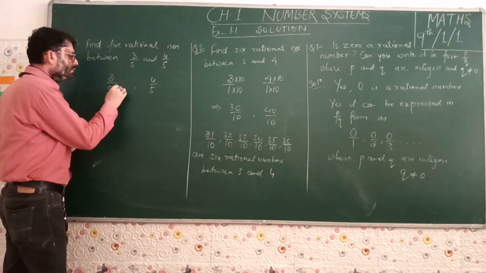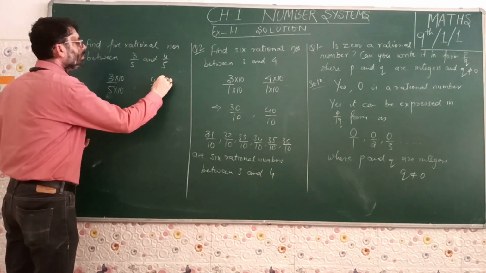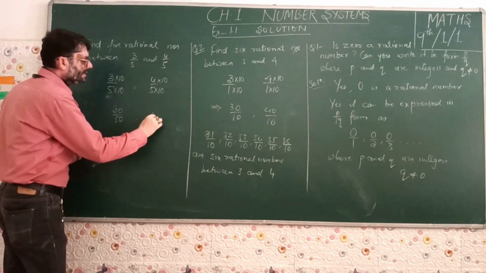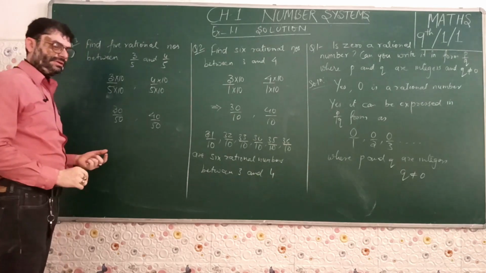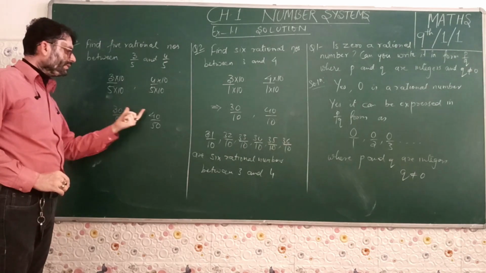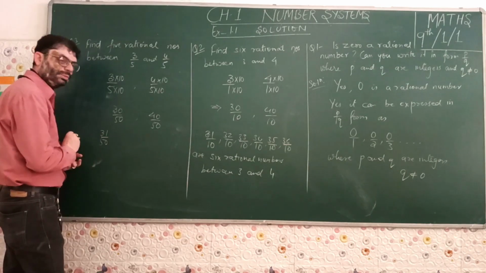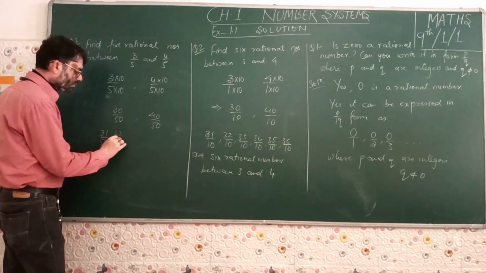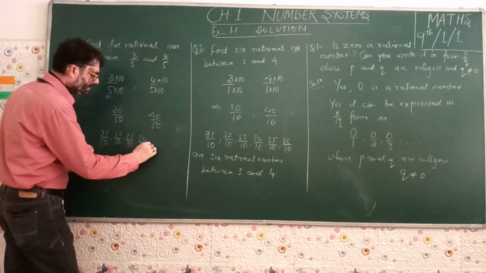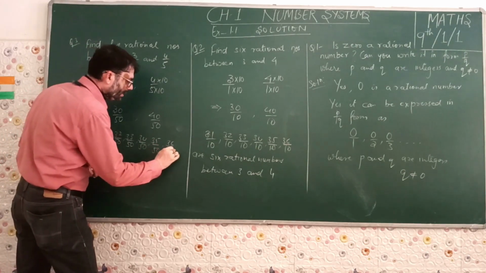And the multiplier that we will use is 10, multiplying it to both the numerators and denominators of both the rational numbers. This now becomes 30 by 50, and this becomes 40 by 50. Now again the denominators are same, so there are numbers lying between 30 and 40, and those numbers are 31 by 50, 32 by 50, 33 by 50, 34 by 50, 35 by 50, 36 by 50.